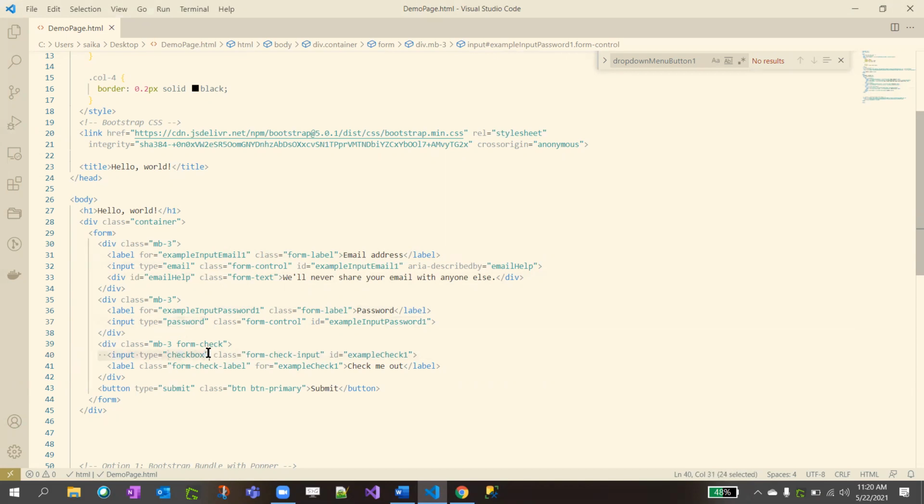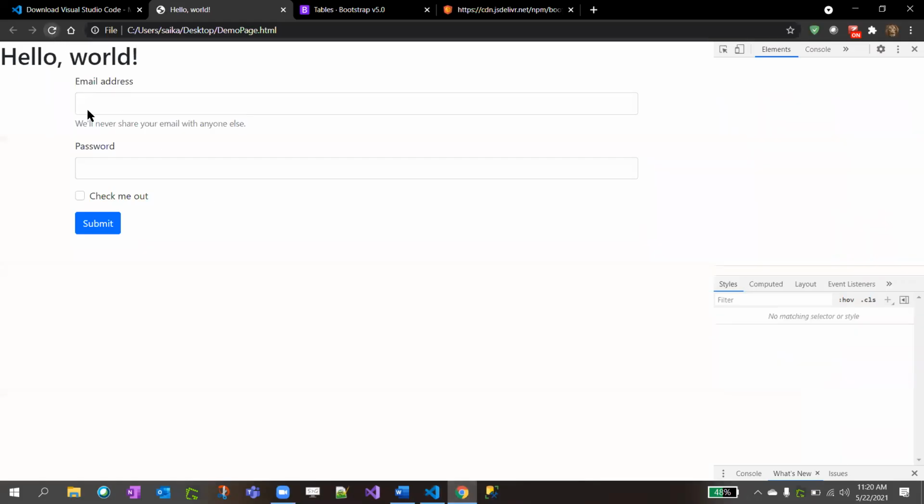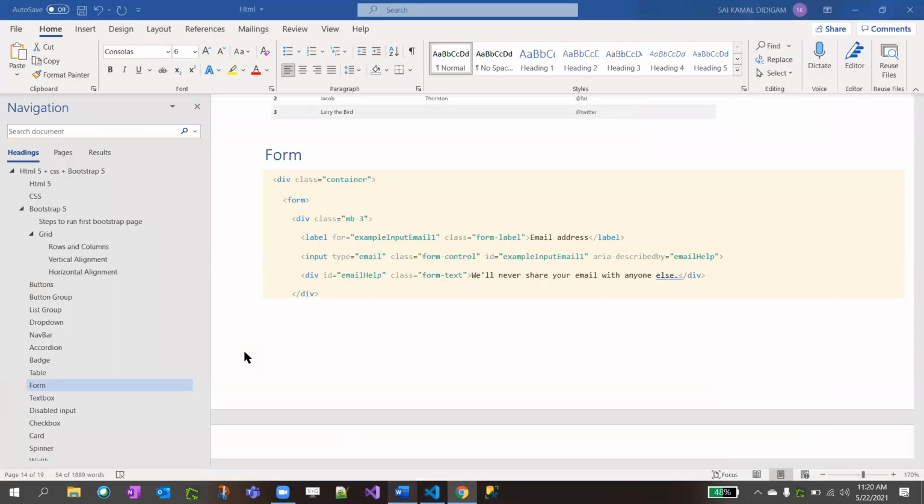Here we have a checkbox. Input type equal to checkbox. The difference between these two is just type equal to password and type equal to checkbox. Checkbox means checkbox. Radio button means radio, type equal to radio. Button, we have button. This is about the forms.